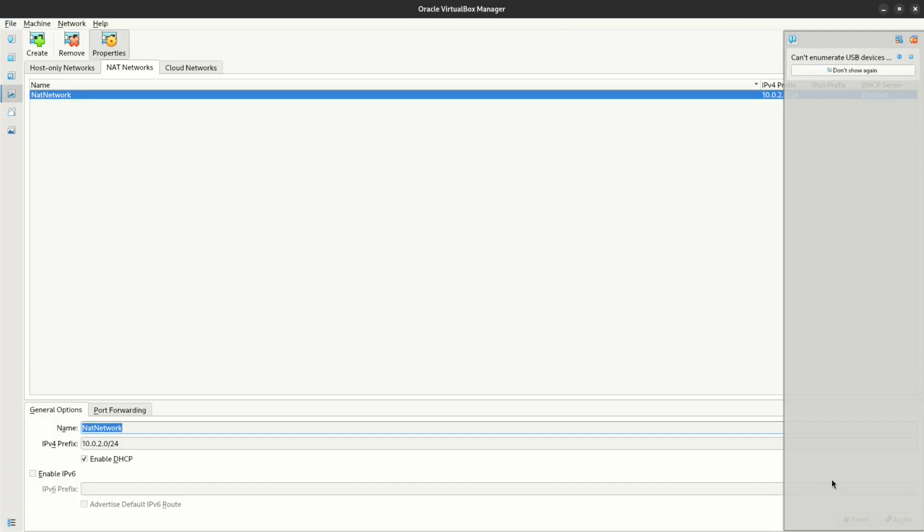We will name our network Kate's network, and our CIDR IP range will be 10.200.0.0/24. This will give us plenty of IP addresses, like 255 IP addresses. And we will disable the DHCP because we want static addresses for our cluster.